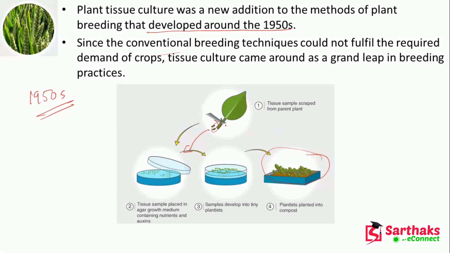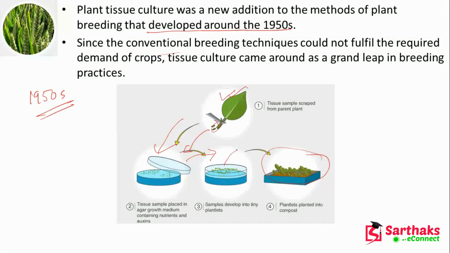First, we take the main mother plant, and from this tissue will be collected. Tissue sample scraped from the parent plant will be transferred to a container with a medium containing nutrients and auxins. Then you can see that the samples develop into tiny plantlets.